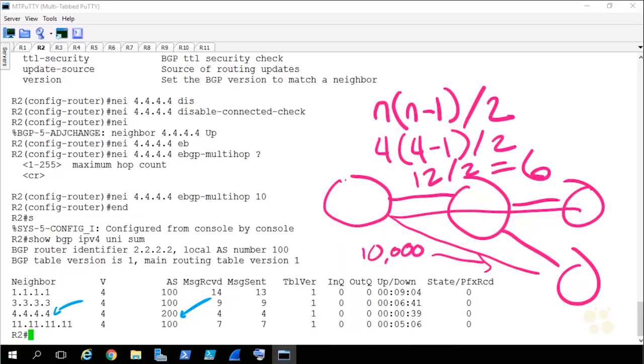How we fix the iBGP full mesh scalability problem, we can do it first with something called route reflectors, and that's what the next nugget's all about. In the meantime, that's been setting up multi-hop and the scaling issue that we're trying to solve. I hope this has been informative for you, and I'd like to thank you for viewing.